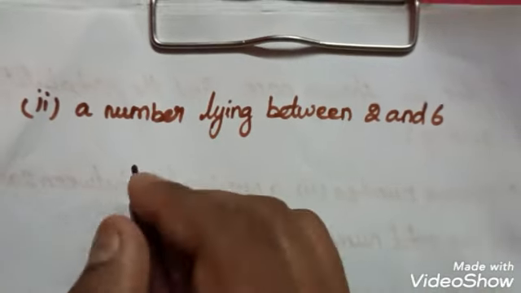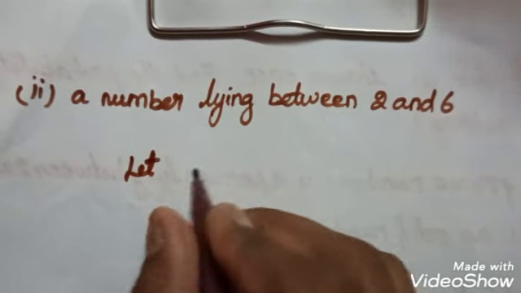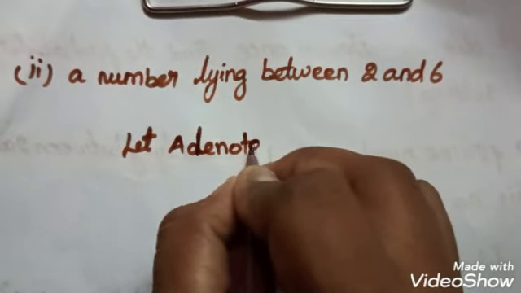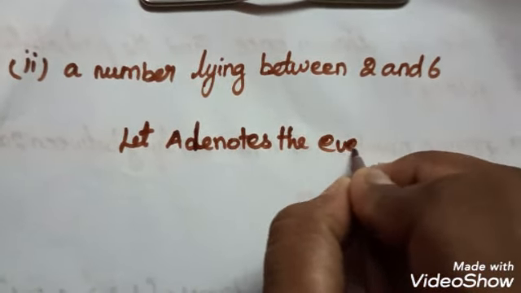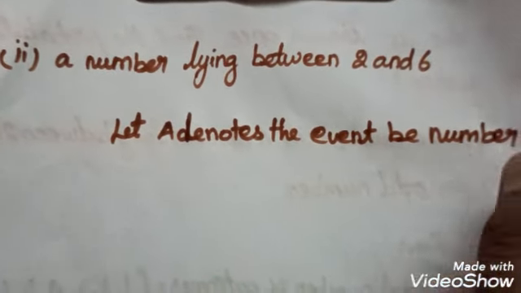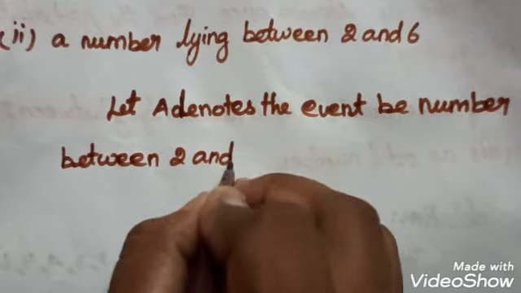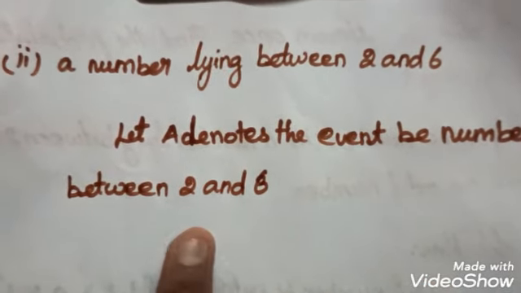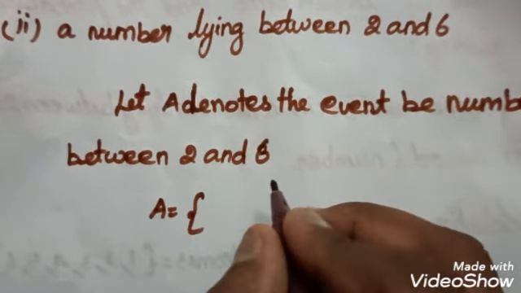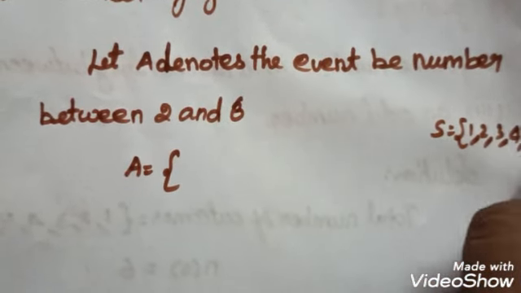Here I take, let A denote the event of a number between 2 and 6. So A is equal to numbers between 2 and 6. Already we know that S is equal to 1, 2, 3, 4, 5, 6.